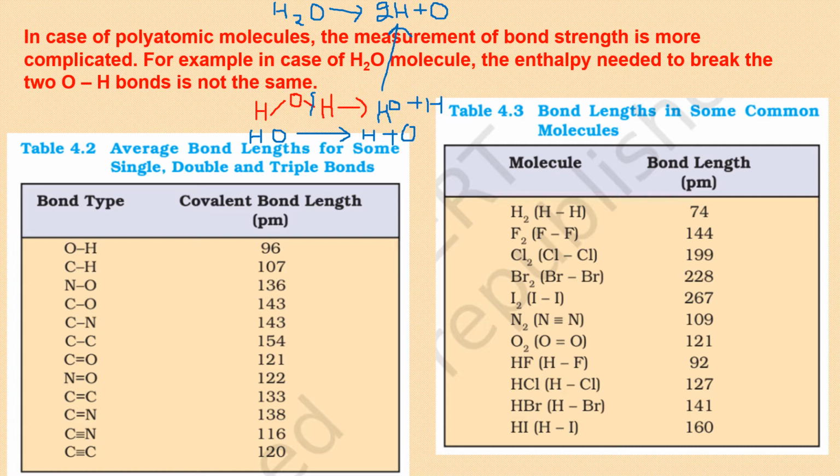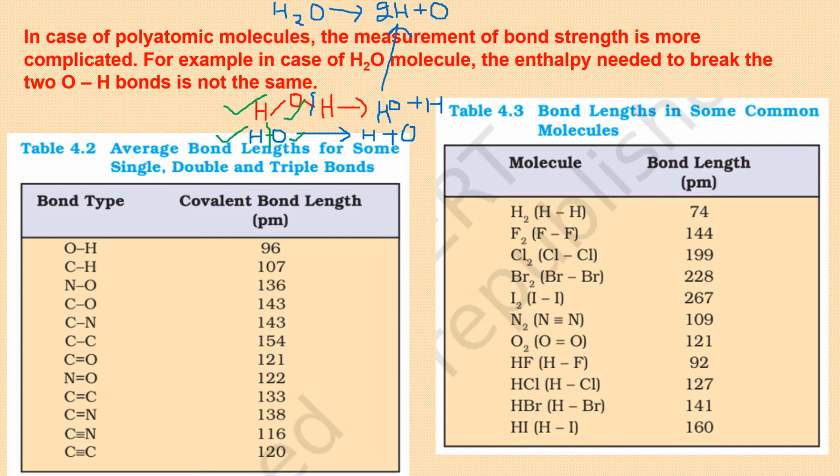Now the amount of energy required here in the first step to break OH bond and the amount of energy required in the second step to break this OH bond, they have to be different, because in the first one I'm starting from a stable molecule H2O, but in the second step I'm starting with something which is already unstable. So HO and H2O, they will use different energies to break the bond.